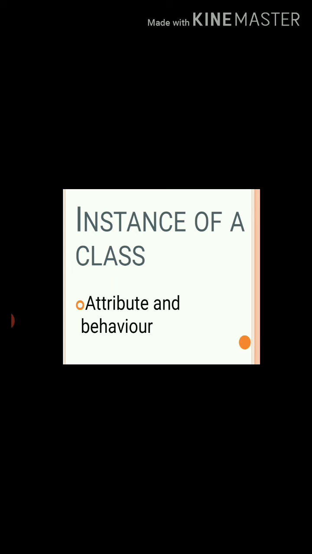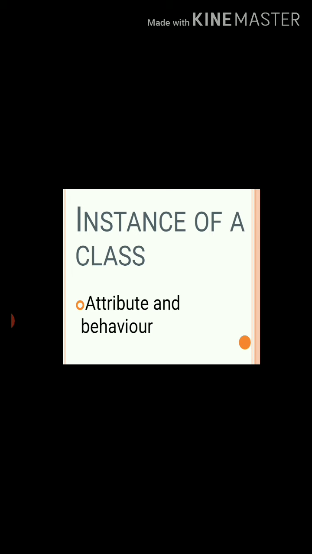Like a student class, then a student object. The student object has some common properties like behavior, identity and attributes from the student class. So each student of the same class has the same properties.